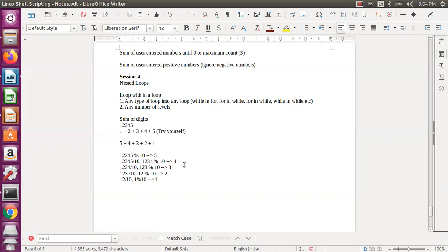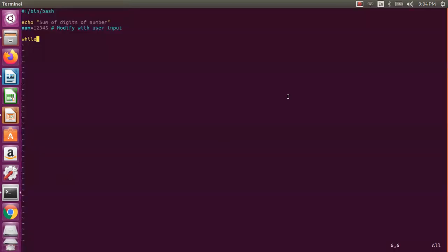Now I need to sum each digit every time. It will stop whenever it gets to 0, meaning when the iteration reaches 1 divided by 10, the number becomes 0. Okay, so let me now store this number. I say original number equal to whatever the dollar number, and let us proceed.